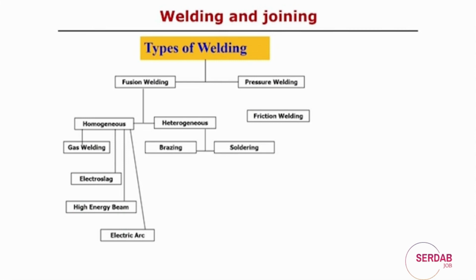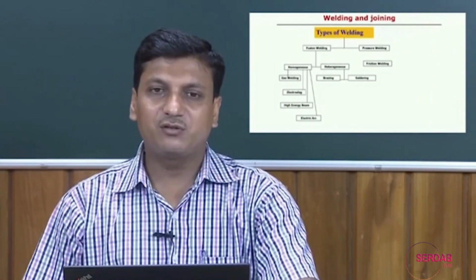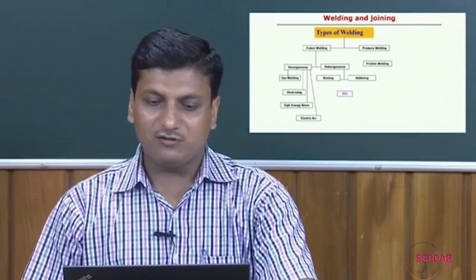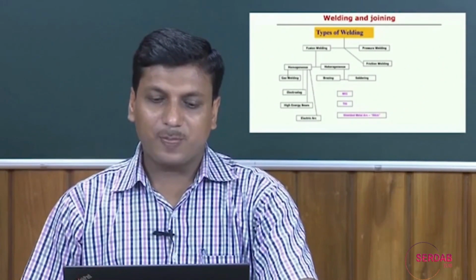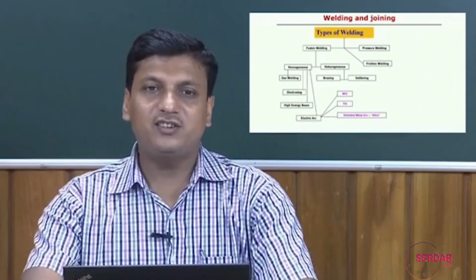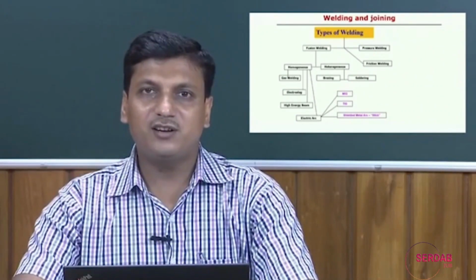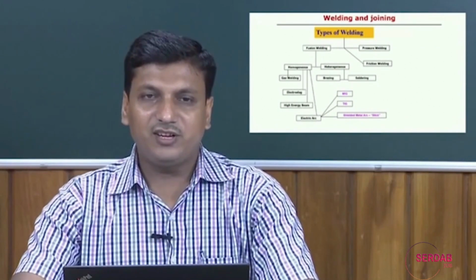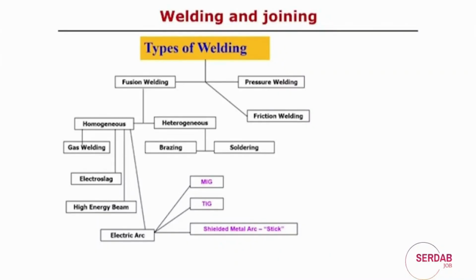For heterogeneous processes, we conventionally find two different types of welding process: one is brazing and another is soldering. In detail, we will discuss all these processes. Now, in electric arc welding, there are three different types: MIG welding, metal inert gas welding or gas metal arc welding; then TIG welding, tungsten inert gas welding or gas tungsten arc welding; and shielded metal arc welding.